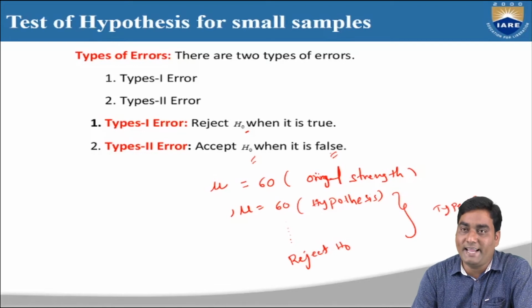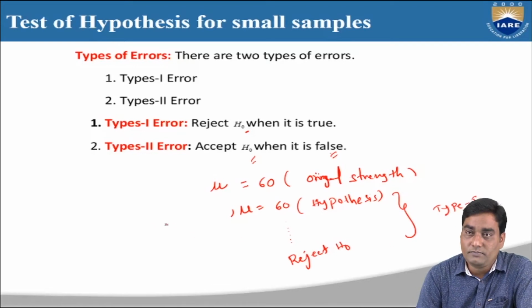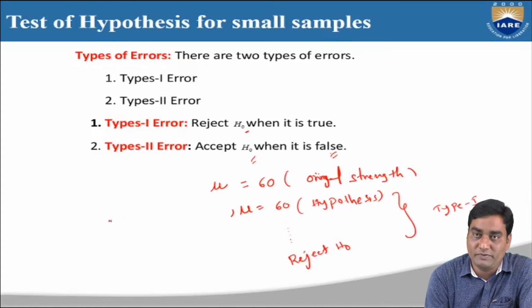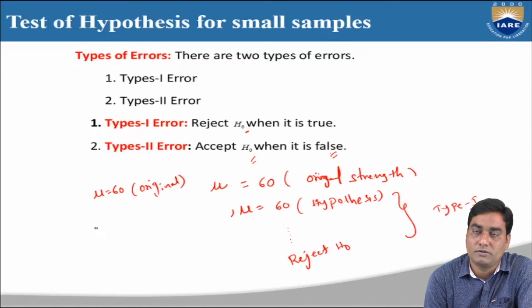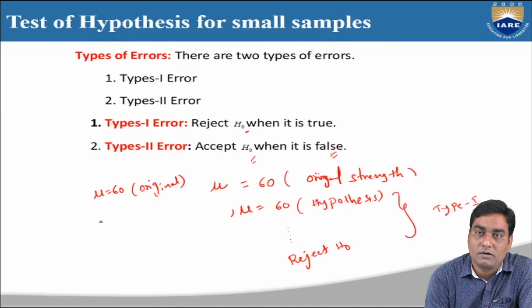Suppose I take the same concept with a different type, type 2 error. Mu equal to 60 is the original strength of the class. But my statement is mu equal to 20 members only.